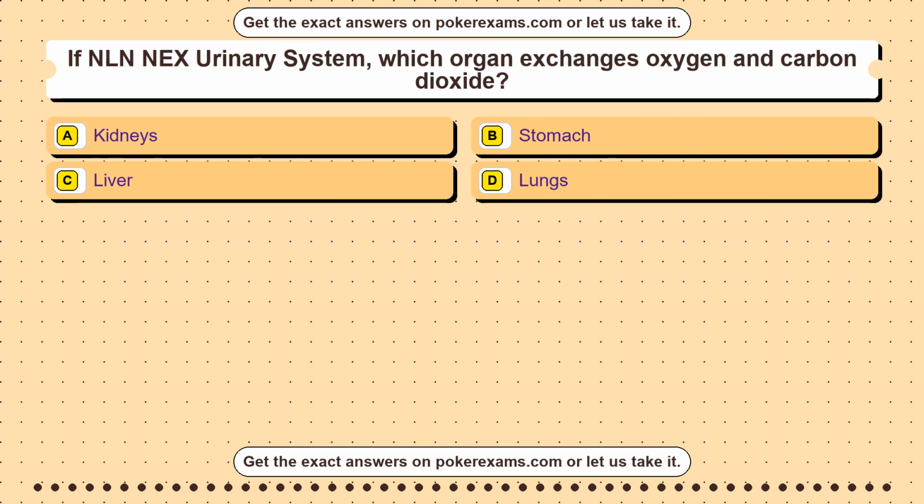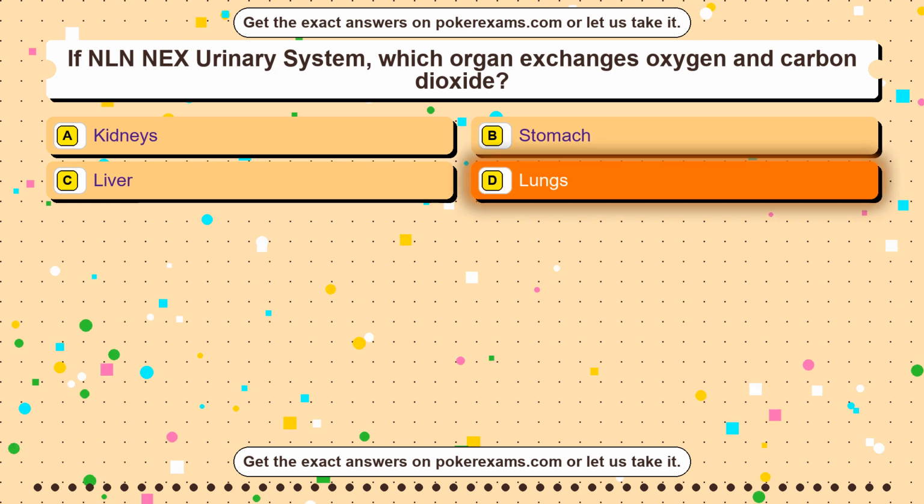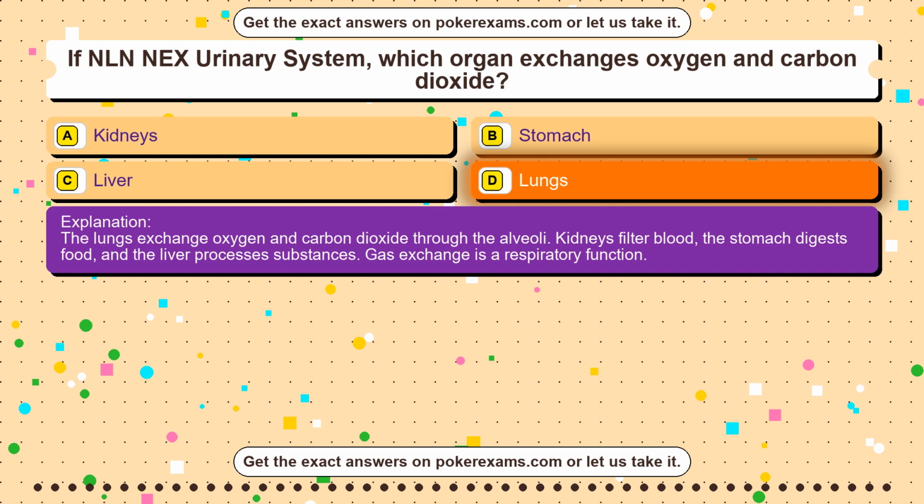Question 10. If NLN NEX urinary system, which organ exchanges oxygen and carbon dioxide? Option A kidneys. Option B stomach. Option C liver. Option D lungs. The correct answer is option D. Lungs. The lungs exchange oxygen and carbon dioxide through the alveoli. Kidneys filter blood, the stomach digests food, and the liver processes substances. Gas exchange is a respiratory function.